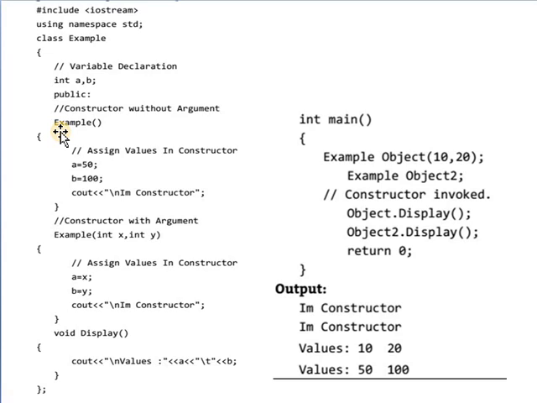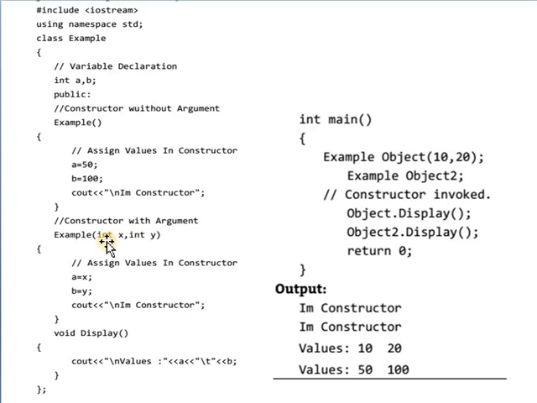In the first constructor, without an argument, it assigns values for the data members, and in the second constructor it also assigns values. Here it is a parameterized constructor.